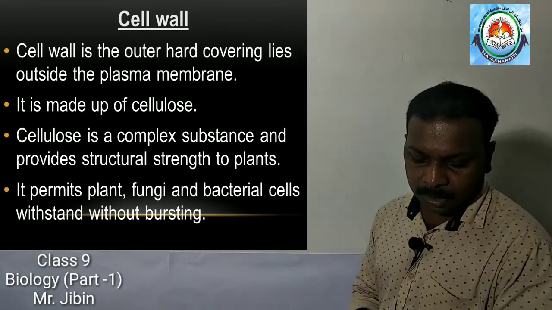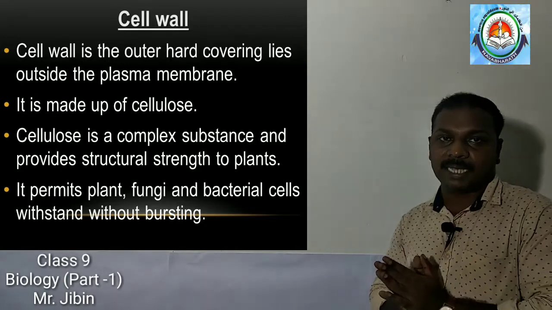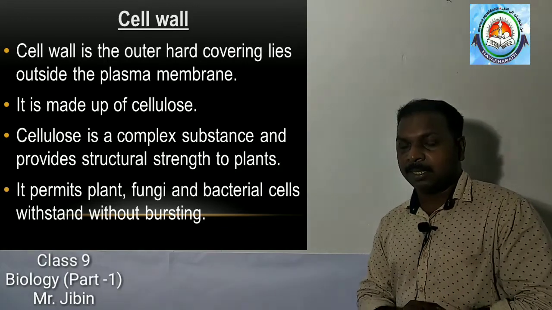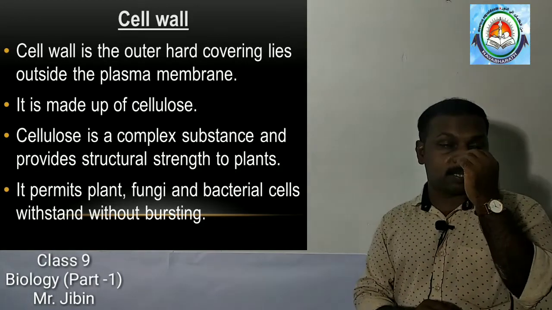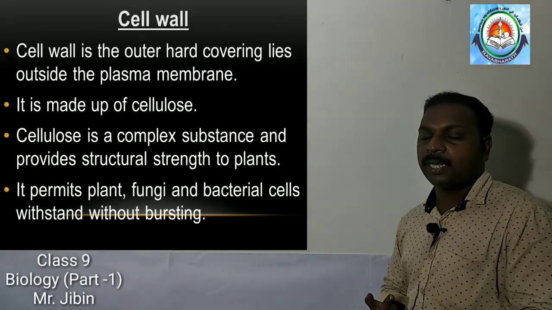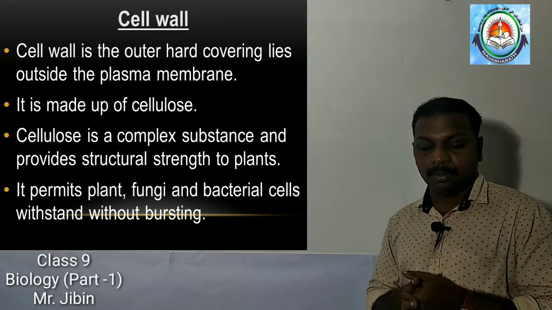Then we discussed some general components in the cell. In each and every cell, or in almost all cells, there are some general components, like cytoplasm, plasma membrane, cell wall and nucleus.